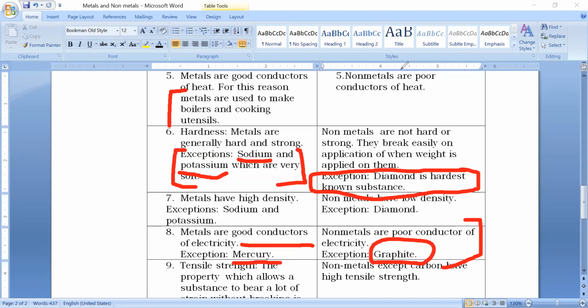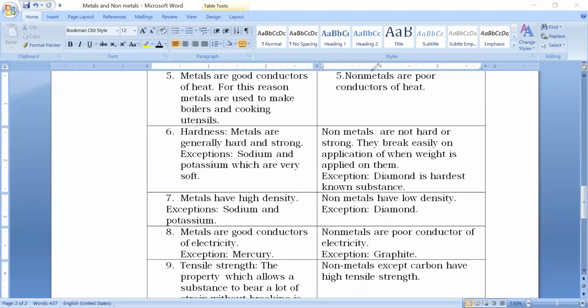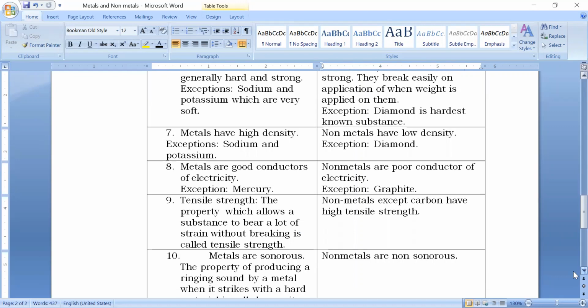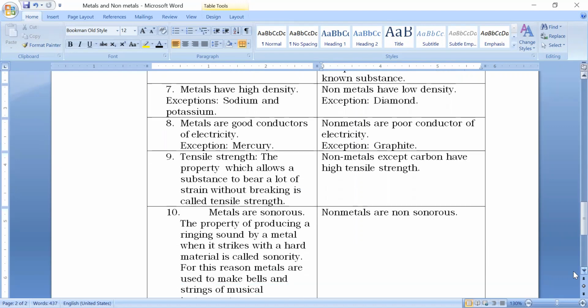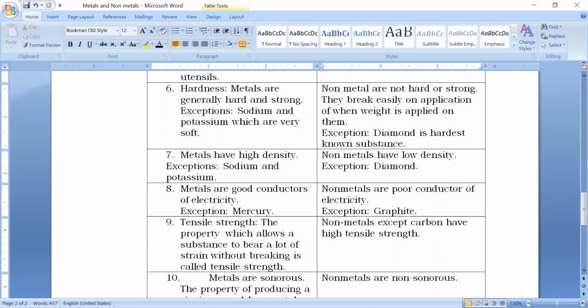Then comes tensile strength. The tensile strength of metals is very high. The property which allows a substance to bear a lot of strain without breaking is called tensile strength. So metals can bear a lot of weight. Non-metals, except for carbon, have less tensile strength. Right? So metals have high tensile strength and non-metals have low tensile strength.